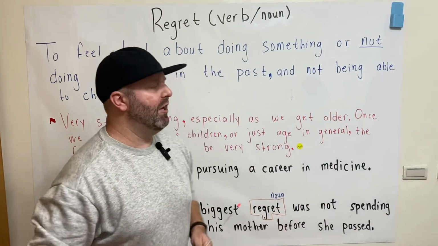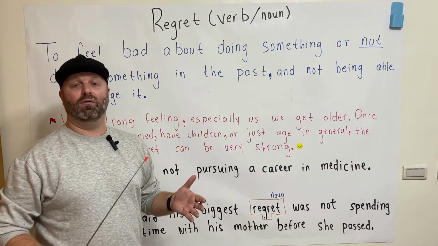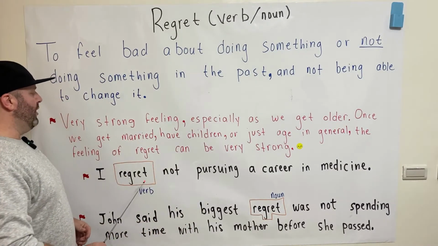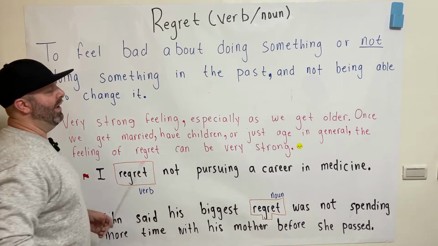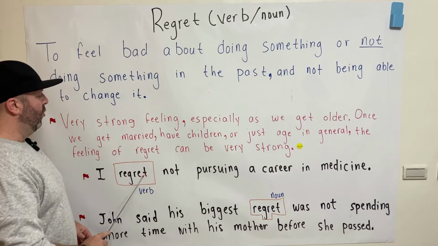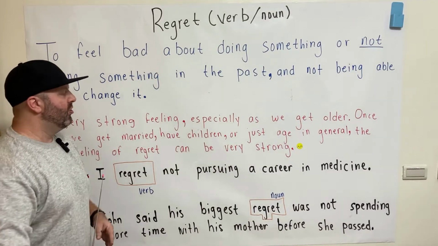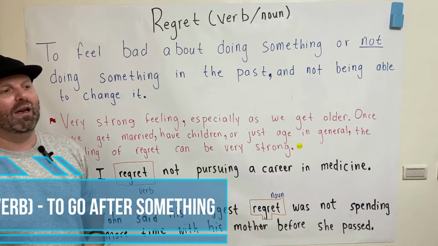So let's take a look at how we can use this word as both a verb and as a noun. I regret not pursuing a career in medicine. So when we look at this sentence here, regret, we're using it in the verb form. So this person, I regret not pursuing a career in medicine.